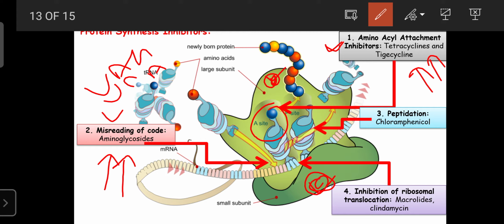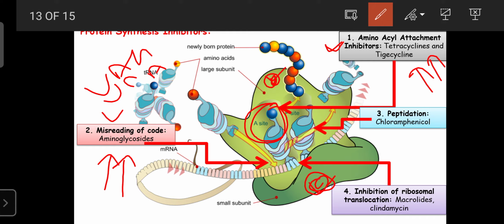Due to reading of the wrong message, the wrong amino acid can be attached and the wrong protein can be synthesized. And the wrong protein is not required for the multiplication of microorganisms, nor for repair of the cell and growth of the cells. So these aminoglycosides are also considered protein inhibitors. They inhibit protein synthesis by causing the misreading of the code.